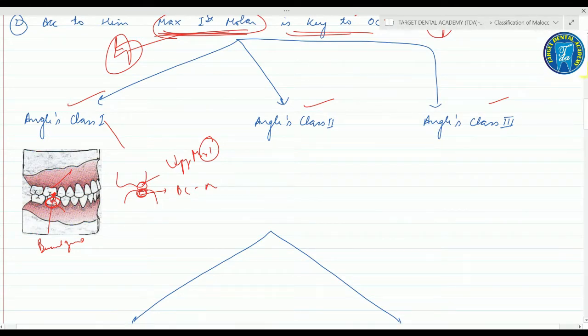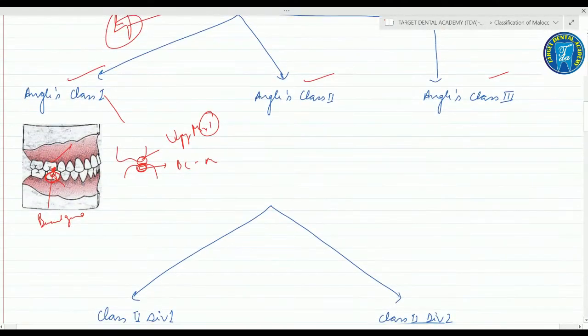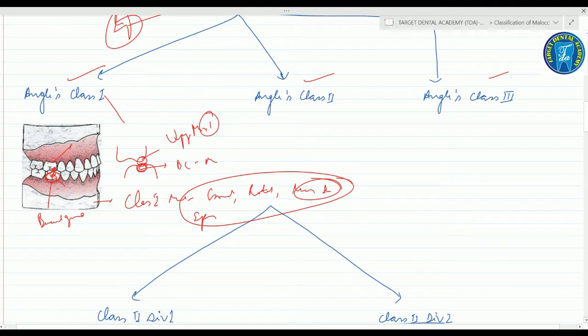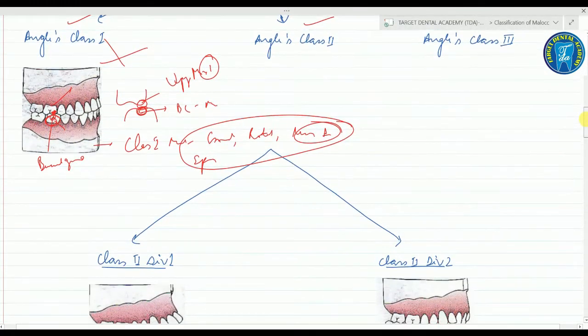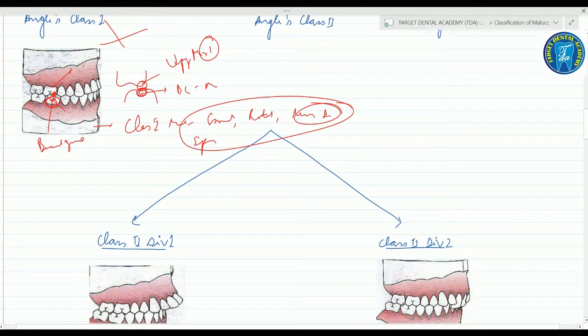Fine. So you can see the malocclusions related to class 1 malocclusion, with crowding, spacing, rotations, missing teeth, etc. Fine. These all are the conditions which you find with the Angle's class 1 malocclusion.